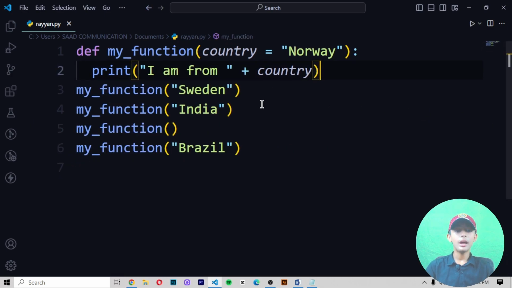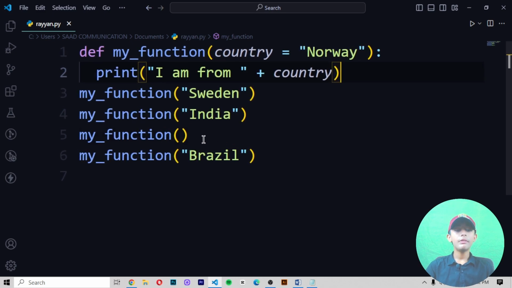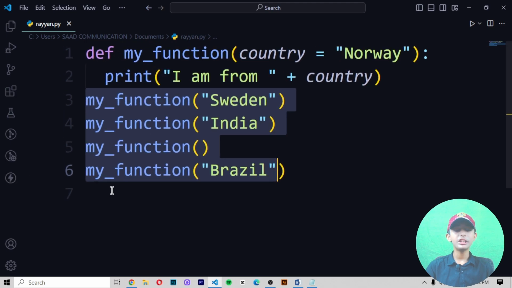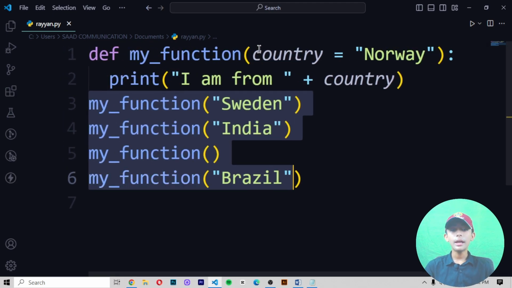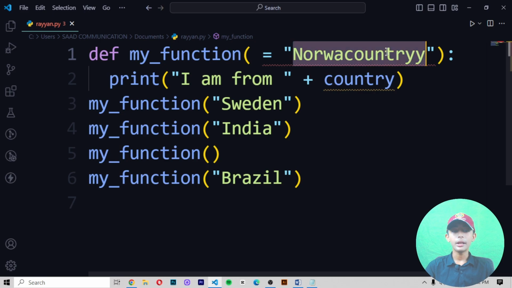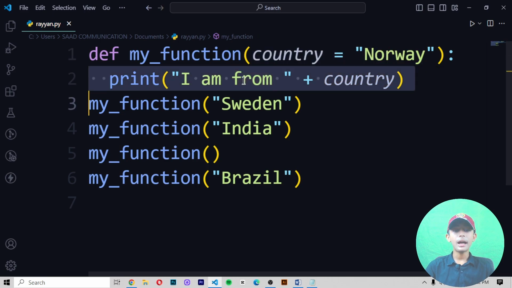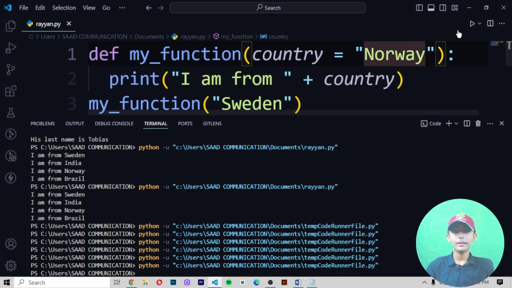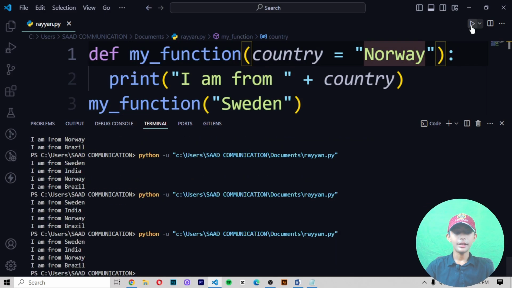Why is it giving me that? In our list I do not write Norway, so why is it giving me Norway? Because first of all I write country equals Norway, and then I write print "I am from" plus country. Then it gives me Norway, since we did not pass an argument here, so that's why it gives me Norway. Here you can see it.